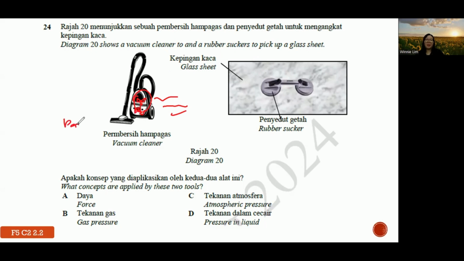Then the higher atmospheric pressure pushes the dust into the vacuum cleaner. Similarly, a rubber sucker works by pressing it and forcing the air out, causing the pressure inside to be lower. Then the higher atmospheric pressure outside sticks the rubber sucker to the glass. So this concept is atmospheric pressure.